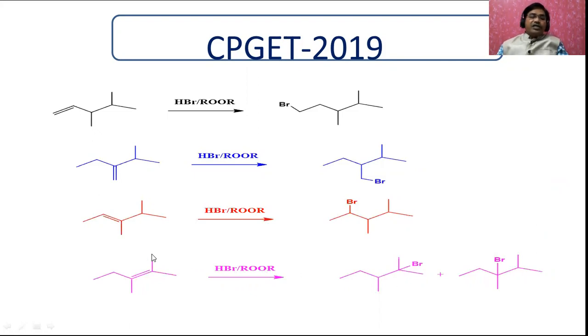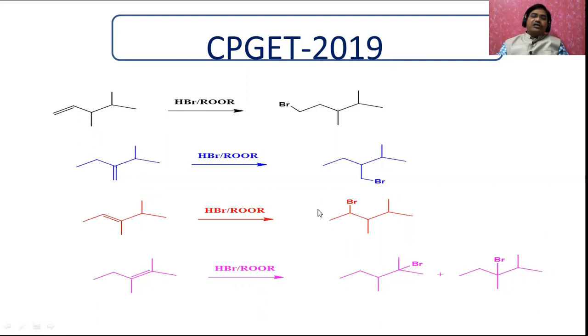Another important thing is that this side and this side are the same. Therefore, both compounds will be formed as a mixture, because there are two tertiary positions here also. But this one will be formed in less quantity, even though it will form. And our answer is this compound.